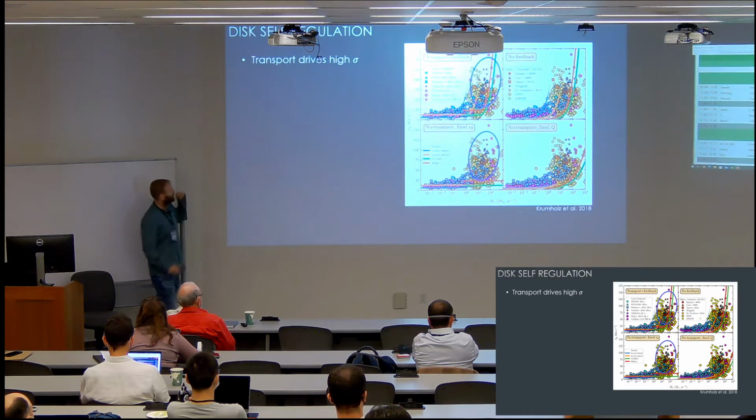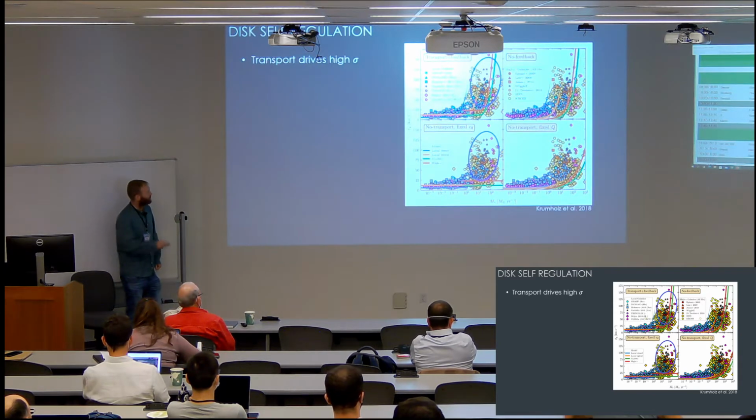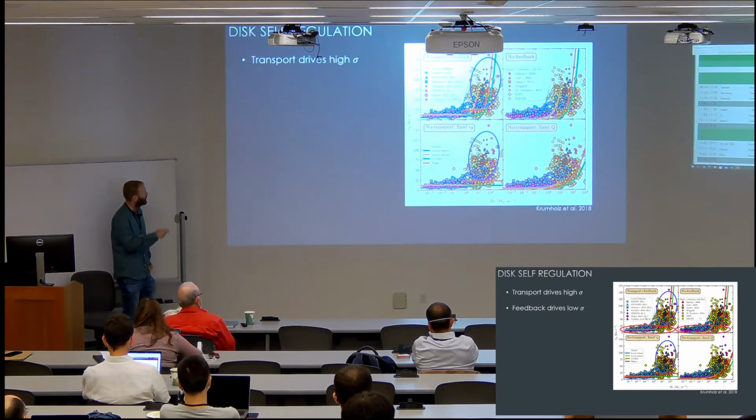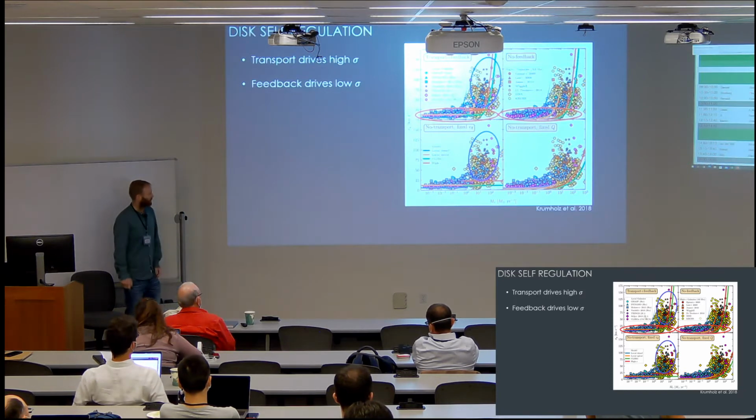Furthermore, the model allows us to understand which driver is the important one for the levels of velocity dispersion. So in order to achieve these high levels of velocity dispersion, we really need transport. And in order to achieve these low levels of velocity dispersion, we need supernova feedback.